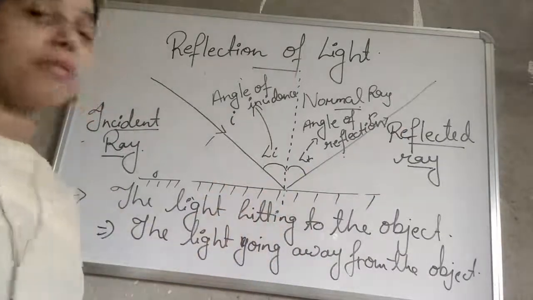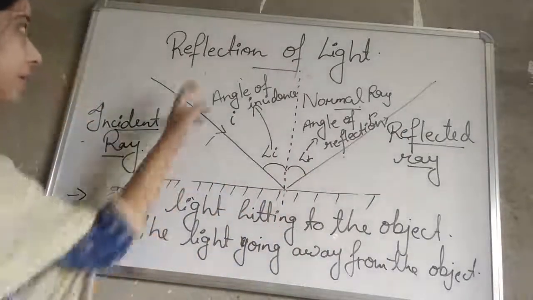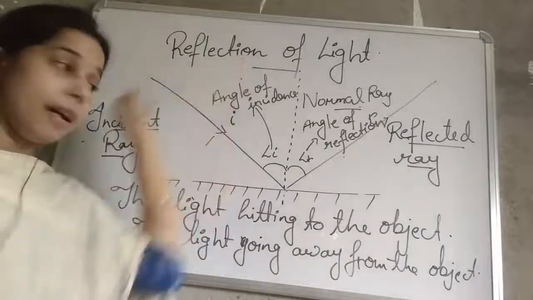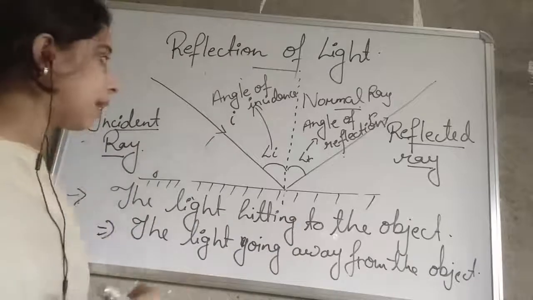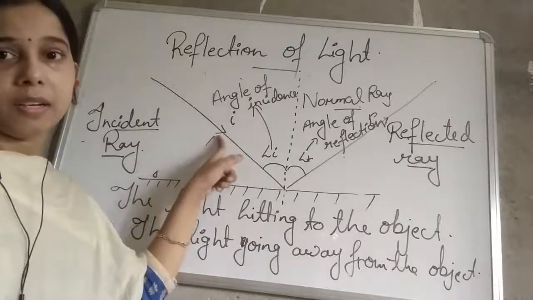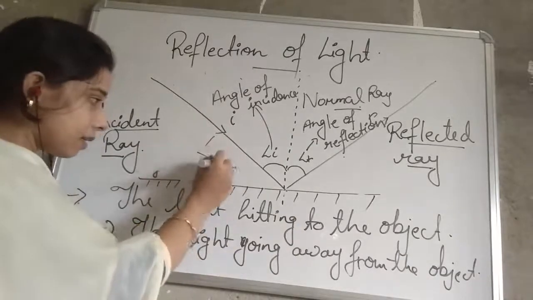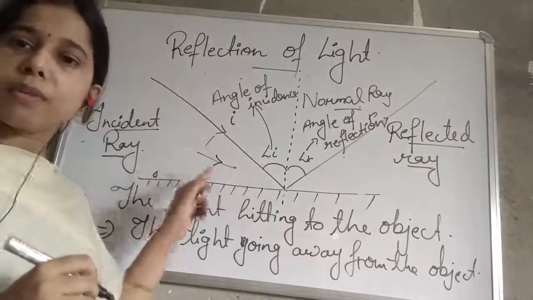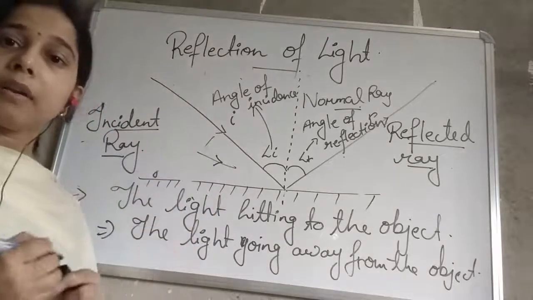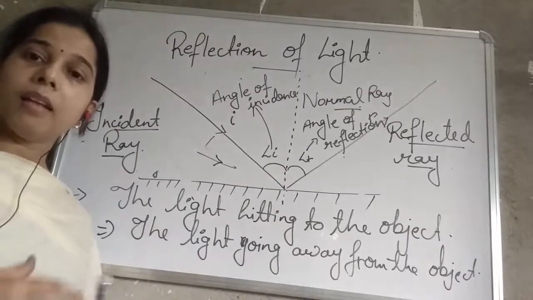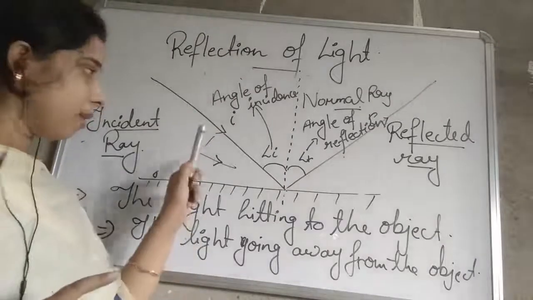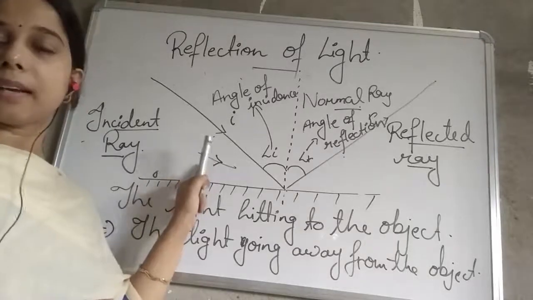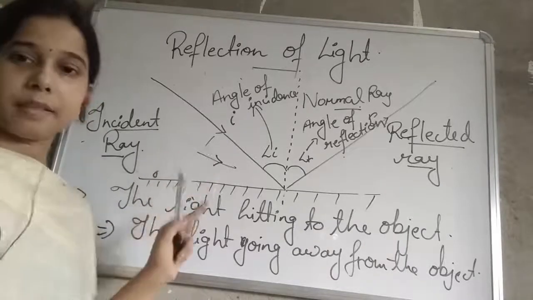These are some very important points for understanding the reflection of light. Student, whenever you draw a ray, one thing is important and that is you mention the direction. Because a ray is always drawn with an arrow. It means a ray always indicates in which direction the light is moving. So the arrow is very important since it shows the direction of the beam of light.